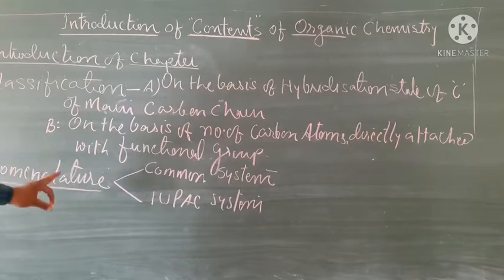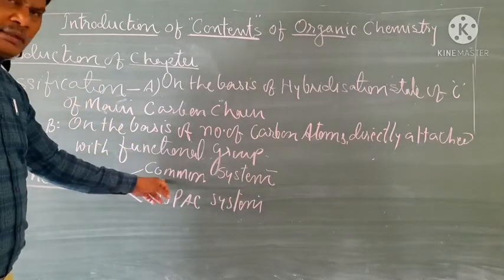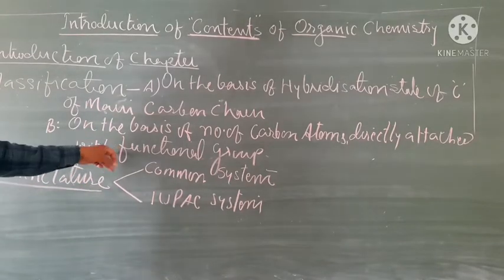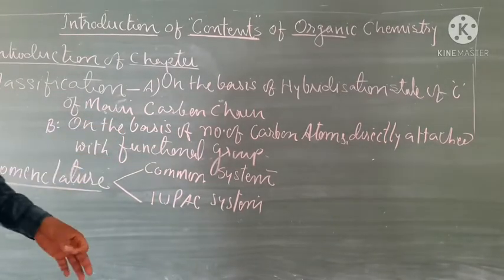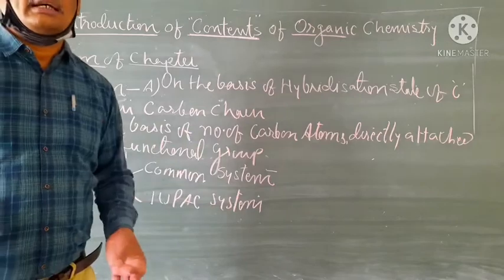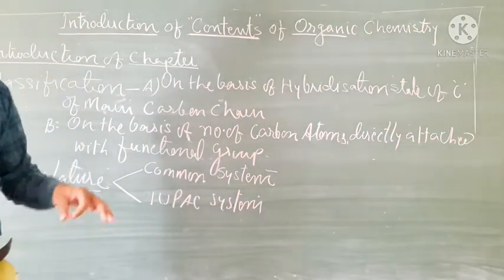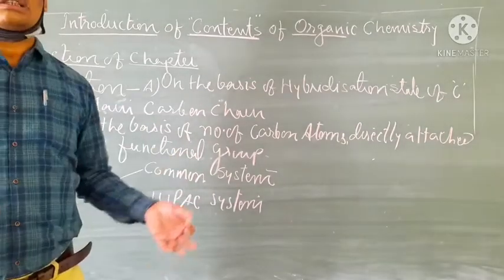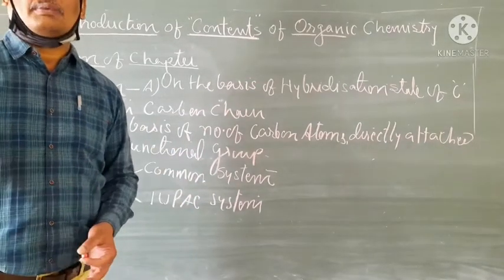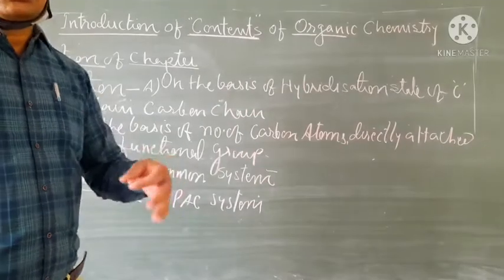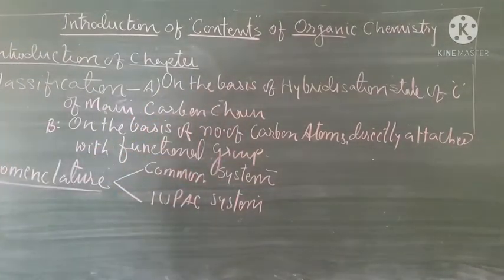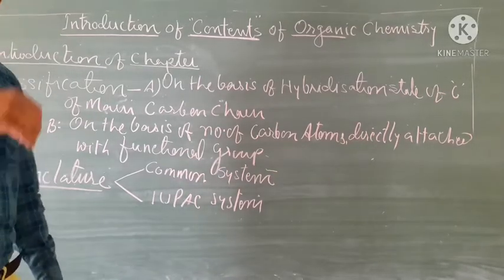So student, again 2 marks questions are commonly asked from the nomenclature topic. Nomenclature we have already discussed in class 11, but in short, therefore in this class we will discuss nomenclature in a comprehensive form, so you can grasp good marks in the exam and you can understand the chemistry in a better manner.